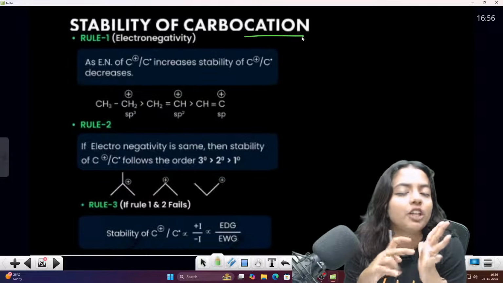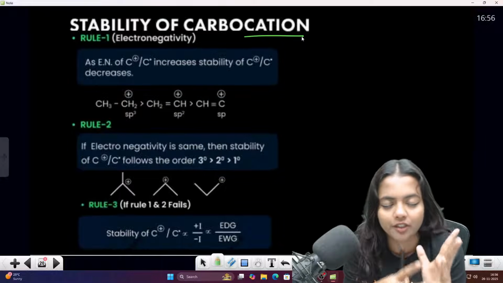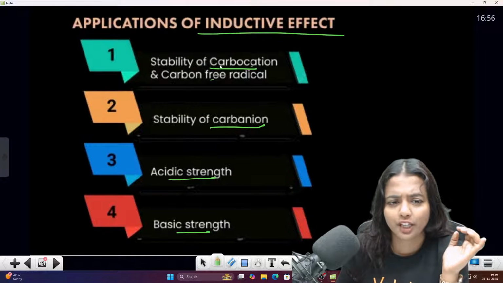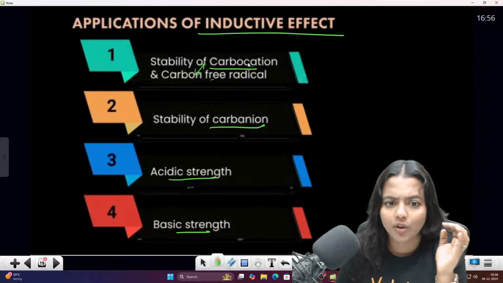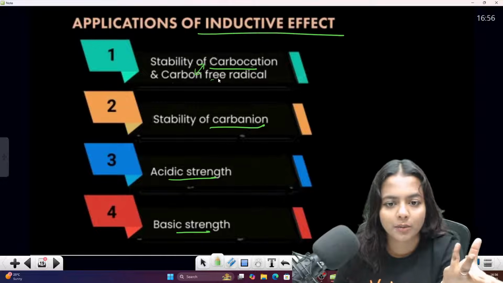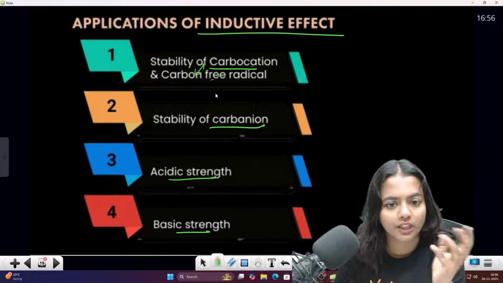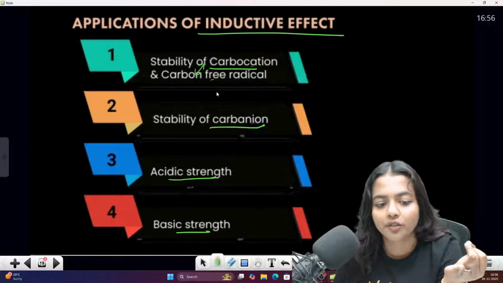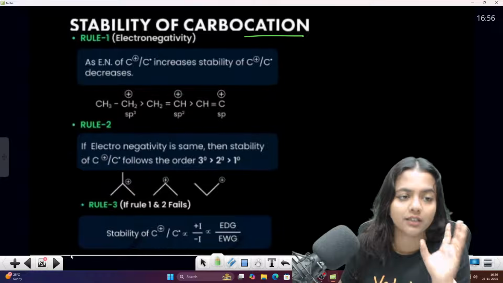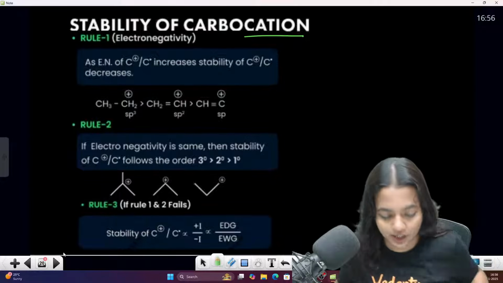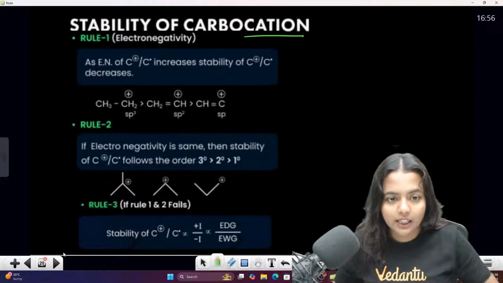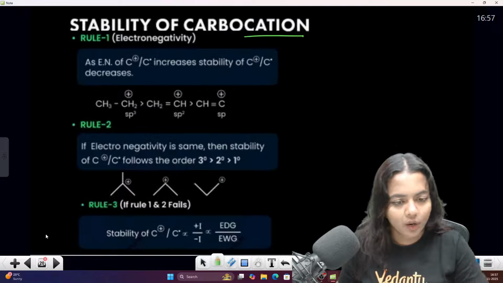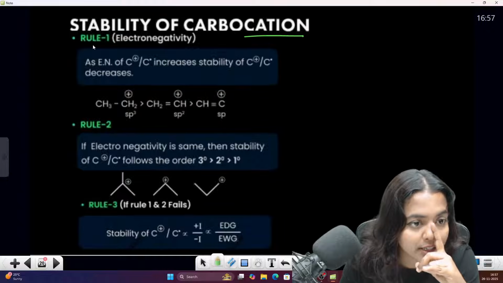Okay, so for the stability of the carbocation we require the inductive effect. It is needed for carbanions too. Free radical and carbocation have the same scenario only, so there is no difference in that. Whatever rules we follow for the stability of the carbocation will be followed for the carbon free radical also. So stability of the carbocation, stability of the carbanion, acidic strength and basic strength, these are the things which you require. Now listen carefully, proper attention here. So rule 1, carbocation. Okay, better. Listen carefully. This is rule 1.